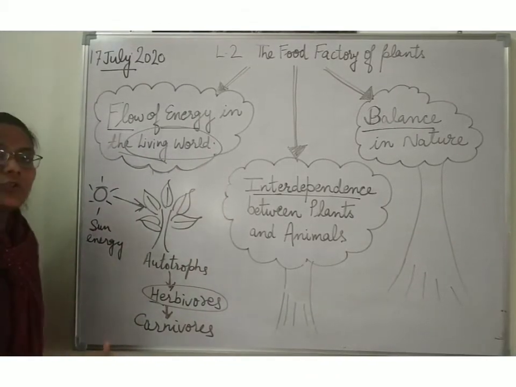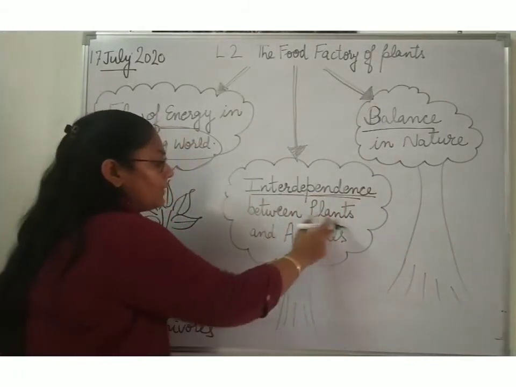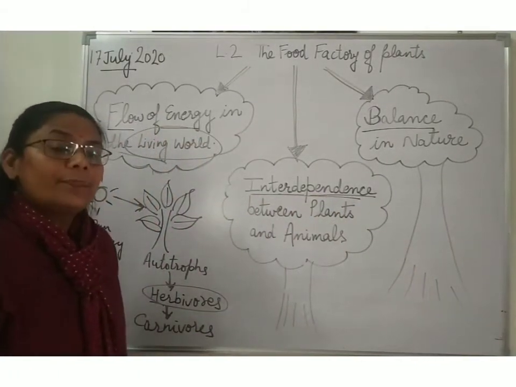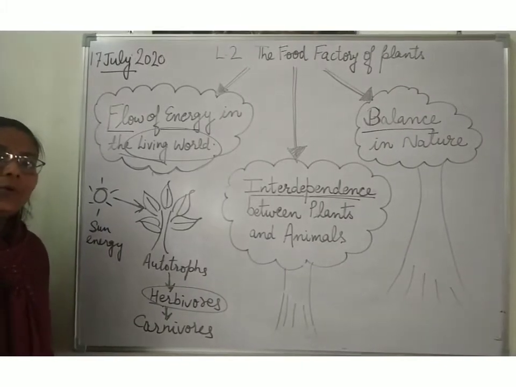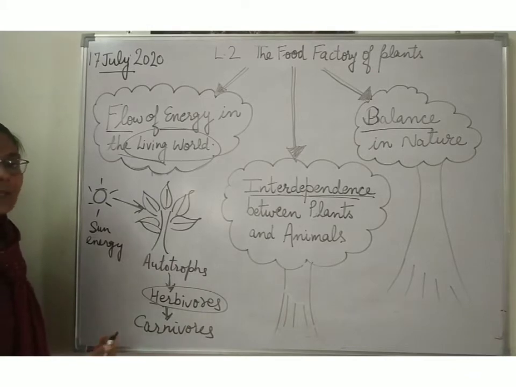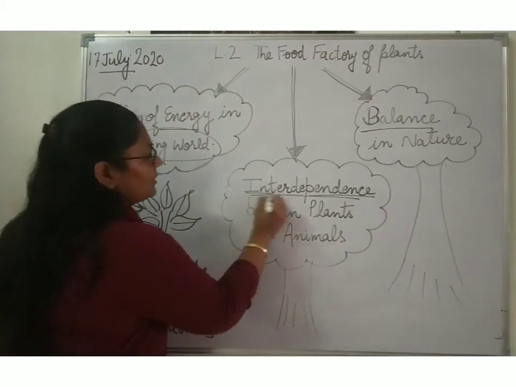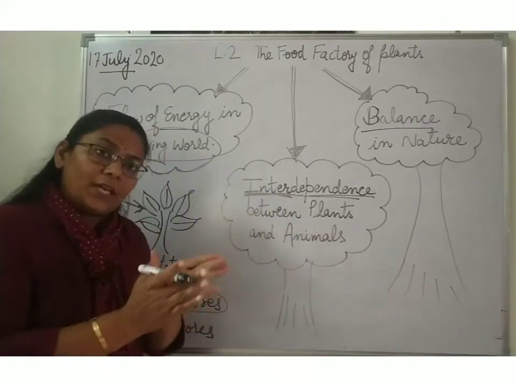Now we move on to the next topic, that is interdependence between plants and animals. As I told you, this is the flow of energy in between the plants and animals. So they are dependent on each other. Inter means in between.